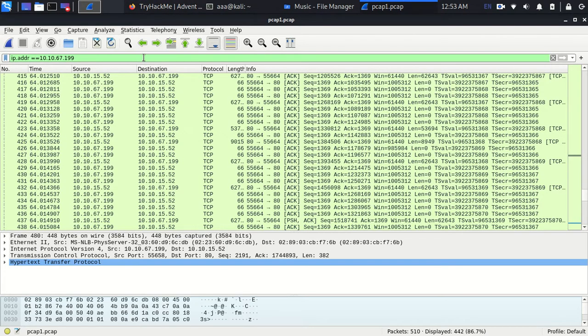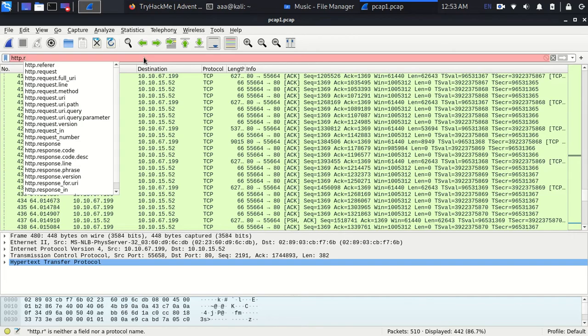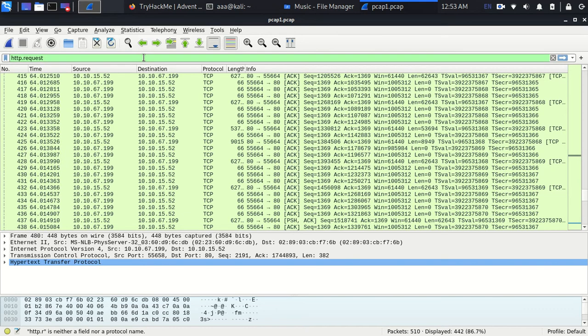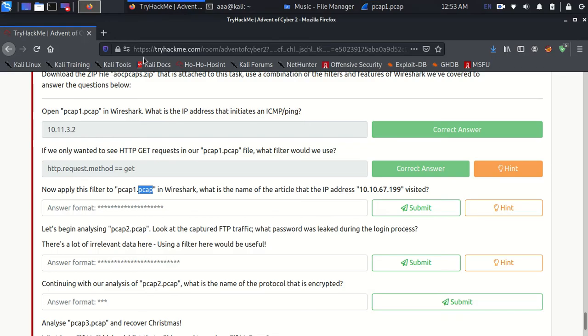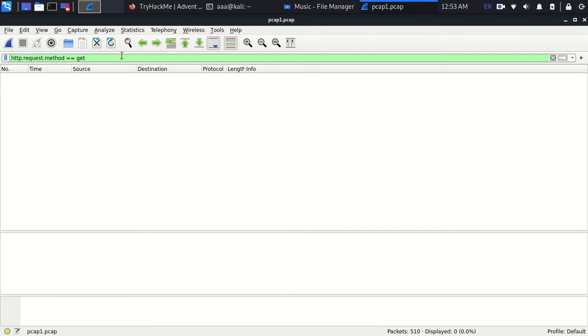Actually, it should work. Equal to GET. I have no idea why that is not working.